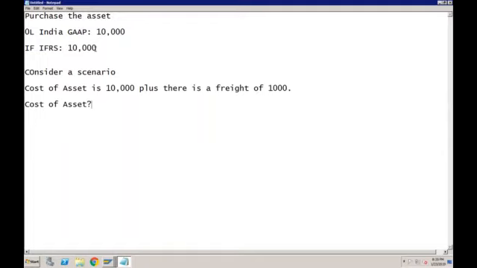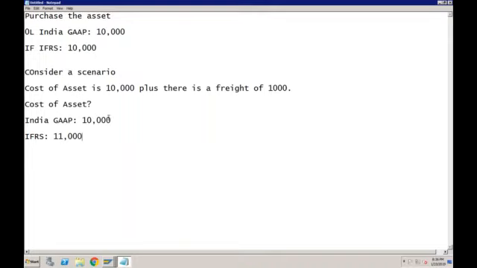It will depend on the accounting principle of that country. Exactly. So there is no firm answer whether the value will be 10,000 or 11,000. If you see the rules, each country has different rules. So we are just taking an example. Let's say India GAAP says 10,000 because freight is not part of the asset. But let's say IFRS says no, even freight is part of the asset. So you have to book this as 11,000.